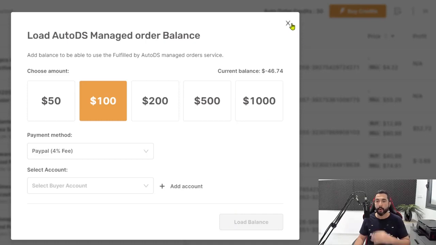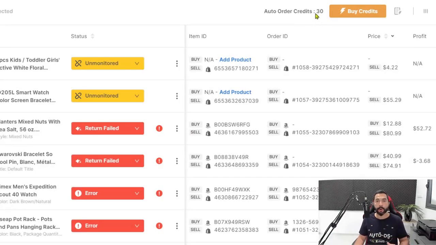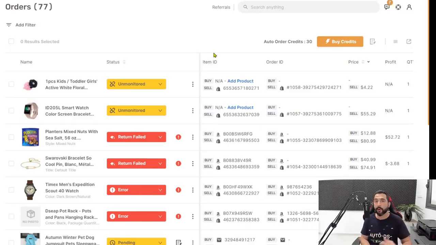Click on load balance. Once you have that balance in and you have auto order credits, you can start processing those orders. And if you're using even more suppliers like Amazon and so forth, make sure that you have auto order credits to pay for each credit. Each one only costs a few cents, and the automation will begin and there will be nothing left to do on your side. So that is how simple it is to process your orders automatically and process your returns automatically, update tracking numbers on AutoDS and on your eBay stores, let the customers know what's going on. Everything, once again, super automated, saving you as much time as possible.